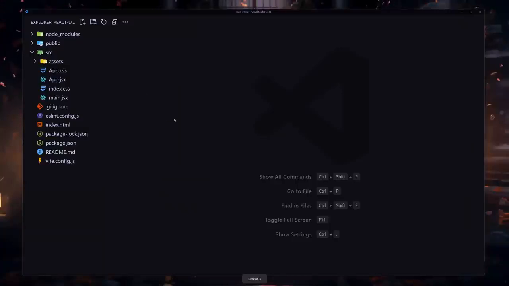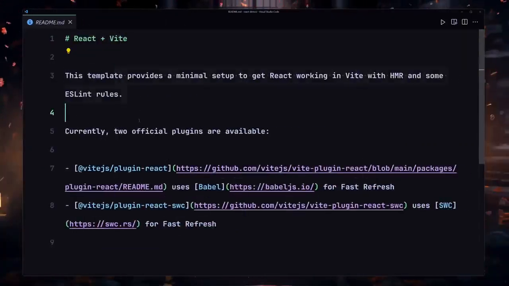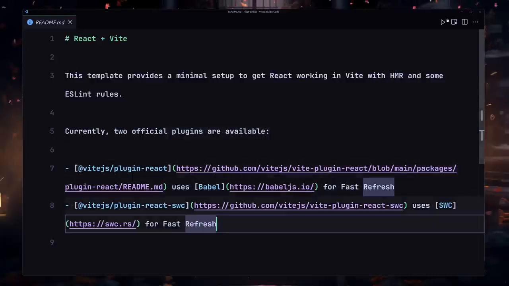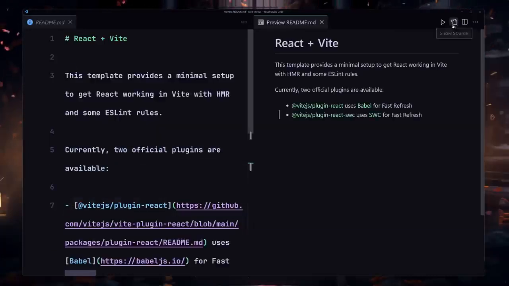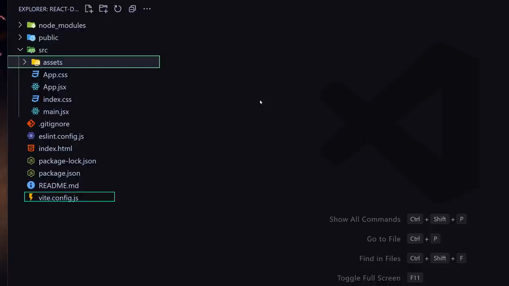Okay, so next we have a simple README.md file, and this file provides a summary of what our project is about. It usually includes information like the project purpose, features, and what we aim to accomplish with this specific project. We can also preview that by clicking on this icon, and here you can see how our preview will look once we push our code to our GitHub repository. Next, we have our vite.config.js file, and this file is used to provide configuration for Vite itself. So yeah, that was a lot about the files and folders, and you don't even have to worry about these files and folders, to be honest.